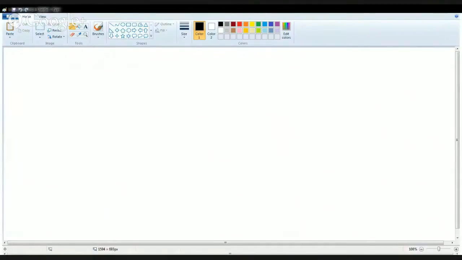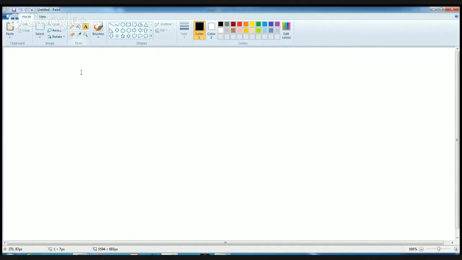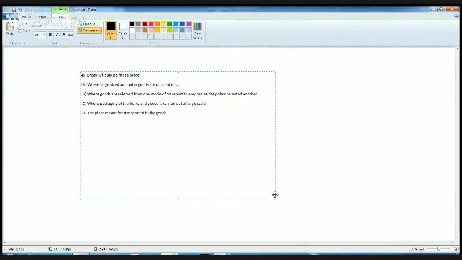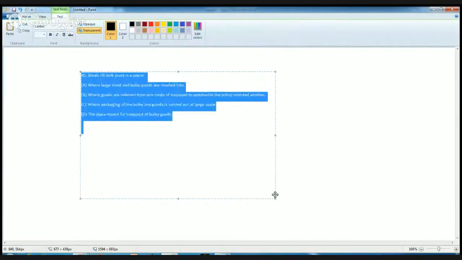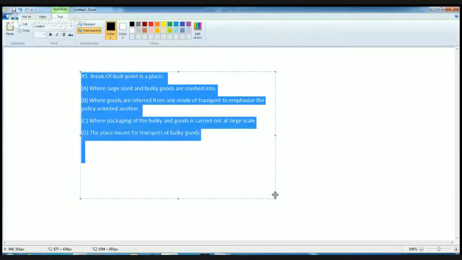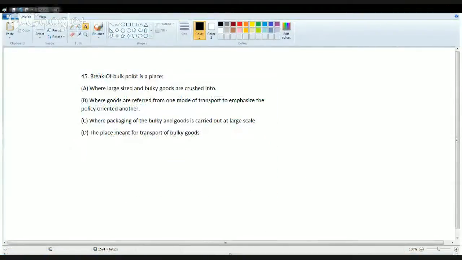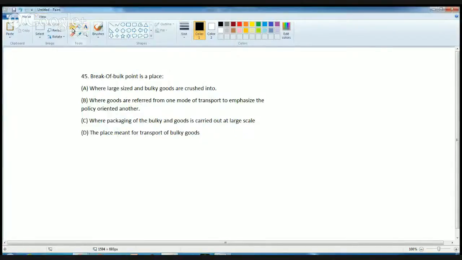And the final question that we will be dealing with today is what is meant by break of the bulk point. Now, understanding the term, what does break of the bulk point mean? Break of the bulk point is any point where you are transferring the material from one transportation mode to another.